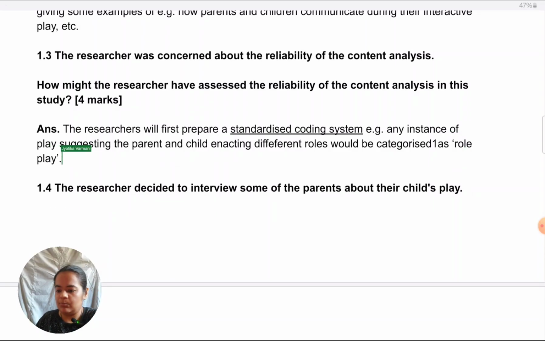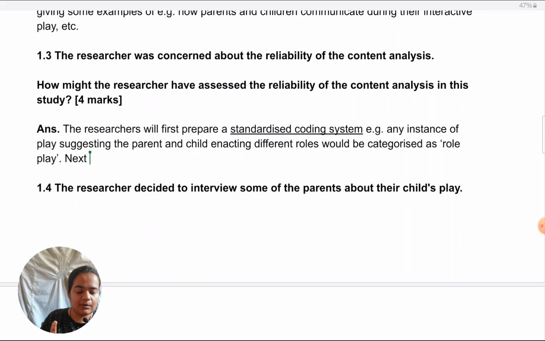I'm sorry, my keyboard is acting up a little. Okay, also you can think of this as operationalization. Standardizing the codes means operationalizing or defining what will count under what. So I've just given one instance of that. Again, contextualization is key. So that's why you can see I'm giving explicit examples. I'm not just mentioning, okay, this is step 1, step 2, step 3. That way we don't lose scores. Next,